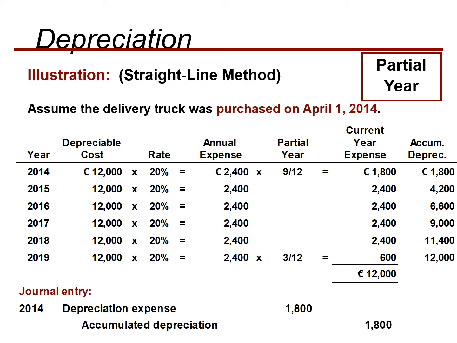But at the end, because in 2019 the useful life ends on March 31st, we take 3 divided by 12 and get 600 depreciation. If we add 600 plus 1,800, we get 2,400. So this is partial year depreciation. We make the adjustment in the first year and in the last year, but everything else goes the same.